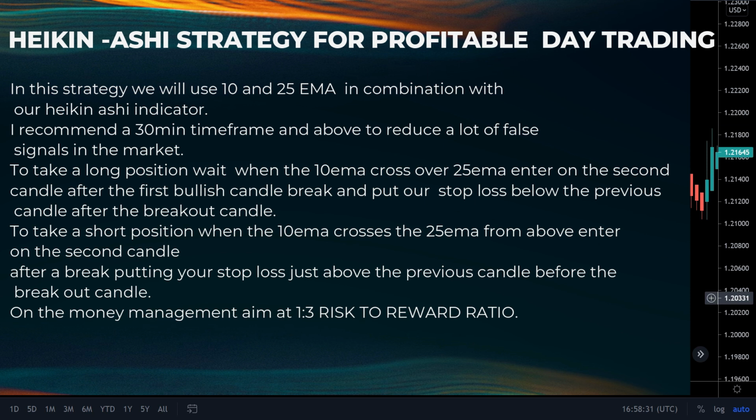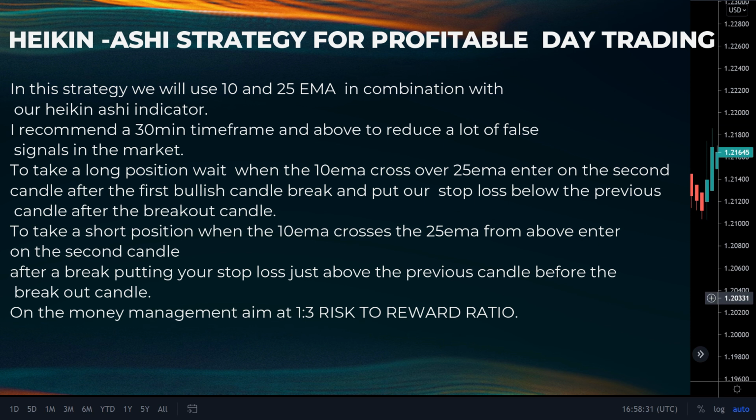To take a long position, we will wait for the 10 EMA to cross over the 25 EMA, then we enter on the second candle after the first bullish candle break and put our stop loss below the previous candle after the breakout candle.